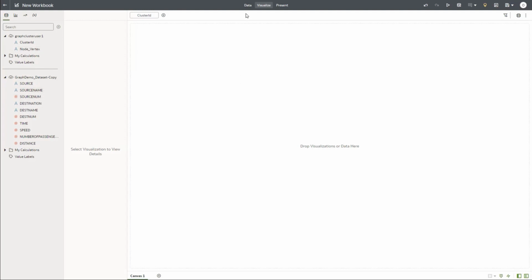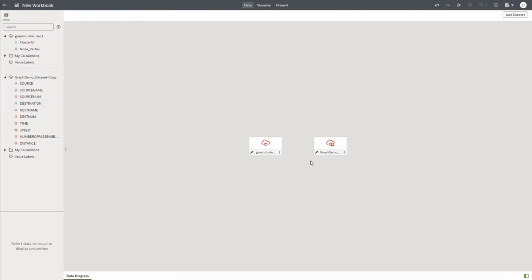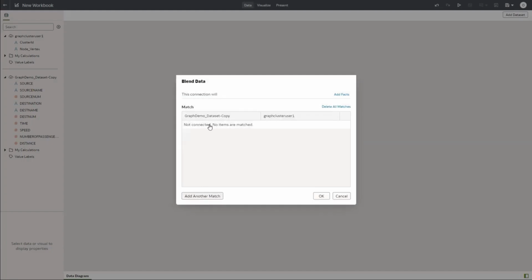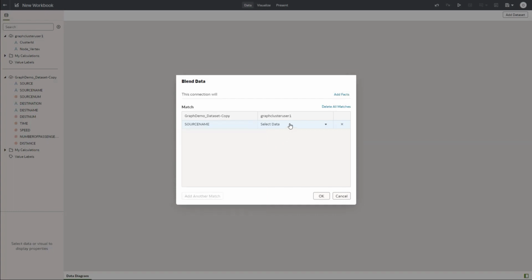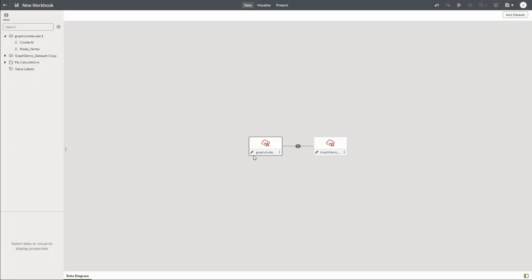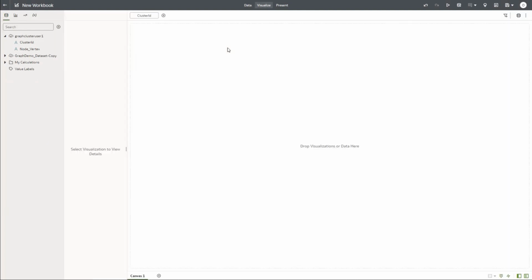By default, if you see a horizontal line in between, it means they may not be joined. So this is where I go to the data tab and hover on these 2 tables, where I see 0, which means there is 0 connection or columns related to each other. I select this, say add another match, and then I select the source name from the graph demo dataset, and from the graph cluster dataset, I select the node vertex and say okay. This means these two datasets are now connected via the node vertex. I'll come back to my visualize tab.